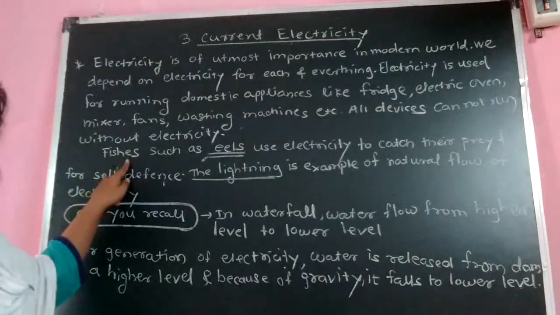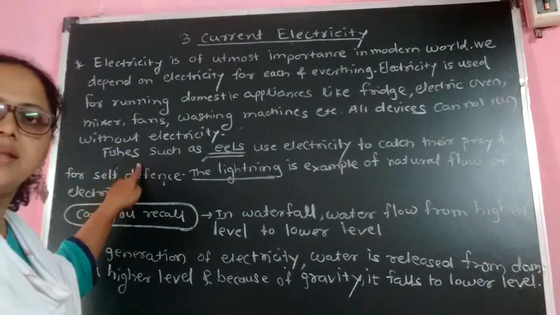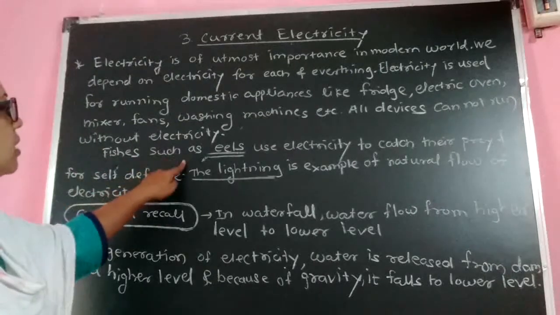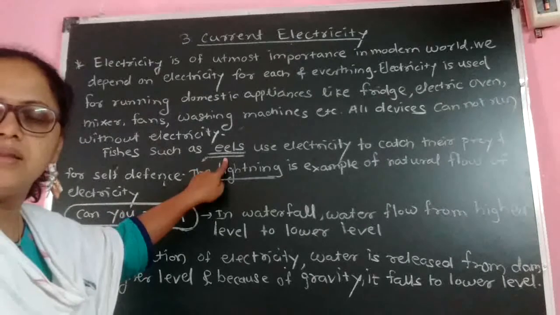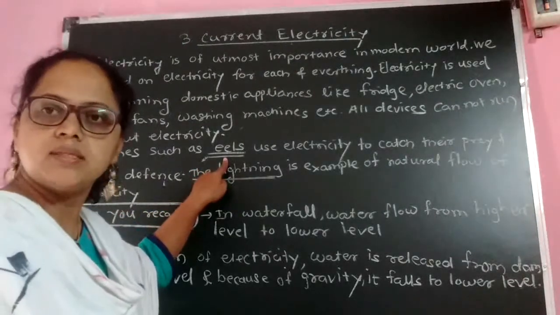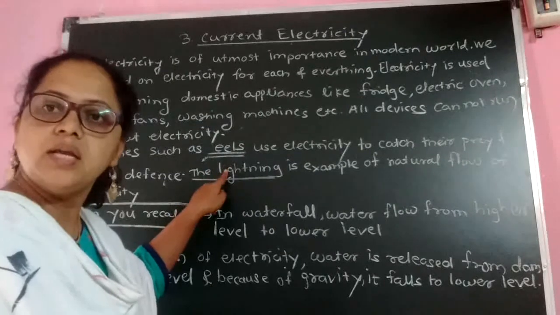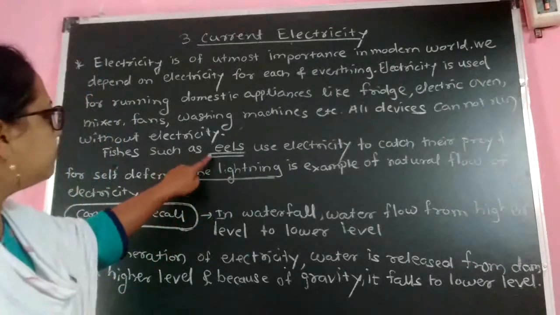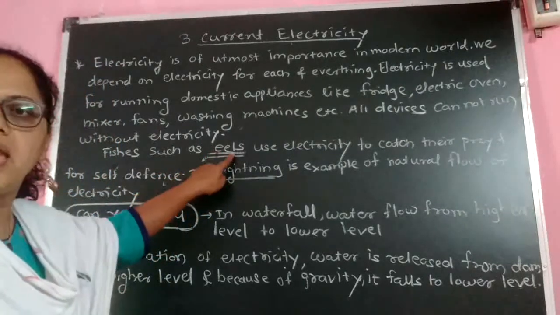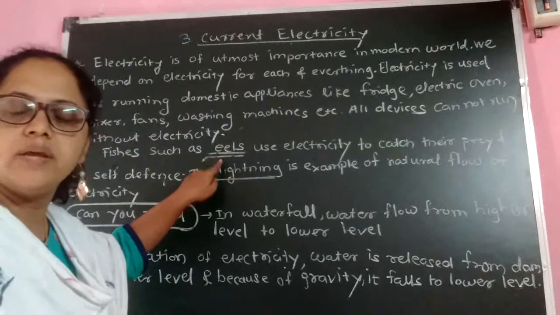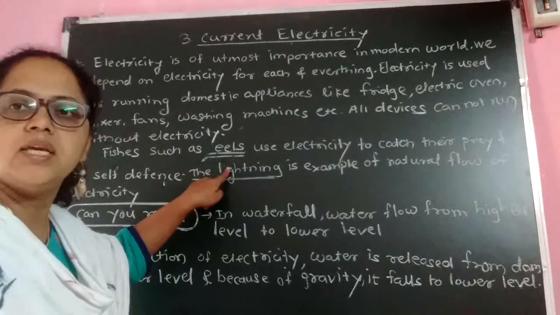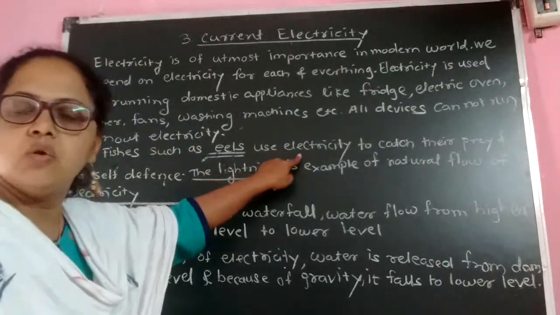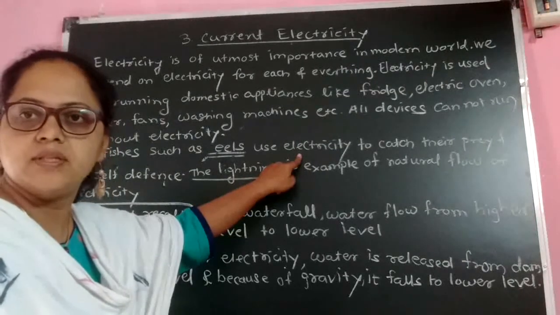Now here you can see one exceptional example which uses current electricity. Fishes such as eels, that is, some fishes present in the sea, use current electricity for their self-defense. The name of the fish is eel, but the spelling is EELS, eels. These fishes use current electricity to catch their prey and for self-defense.